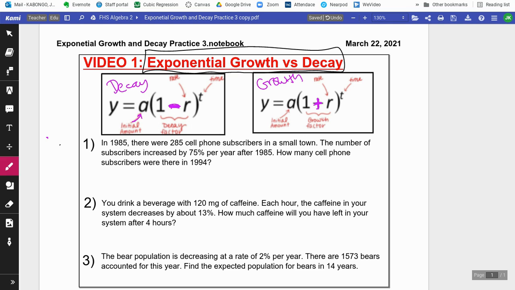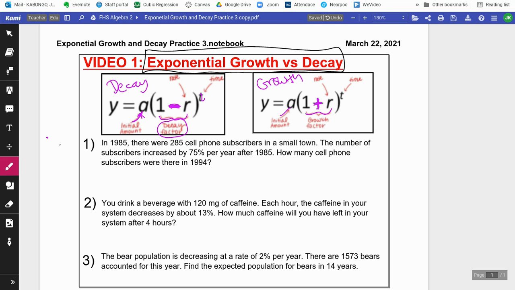Everything else is the same. A is for the initial value. This whole thing inside, we refer to as the decay factor, and the T is the time. Same thing here. A is the initial. The whole thing is the growth factor, T is time, and R is the rate. Let's put everything into work. Let's put that into perspective.